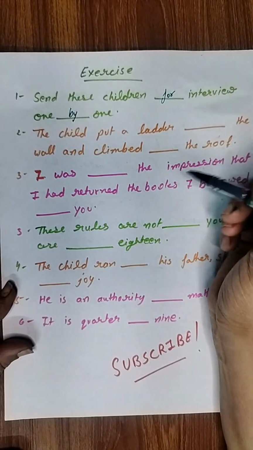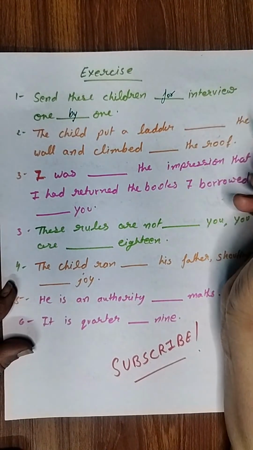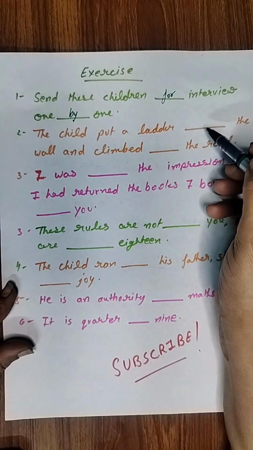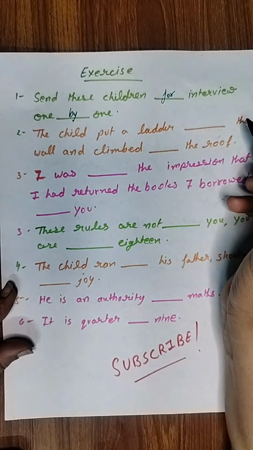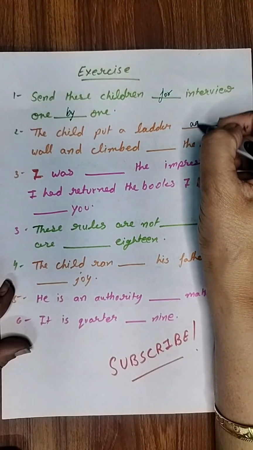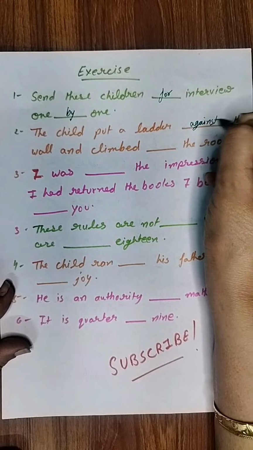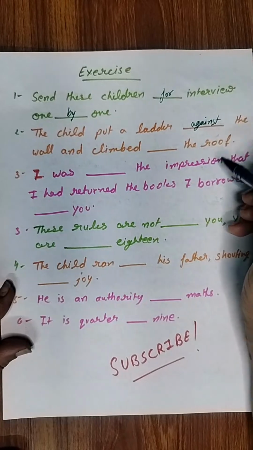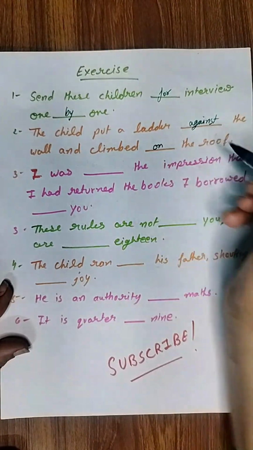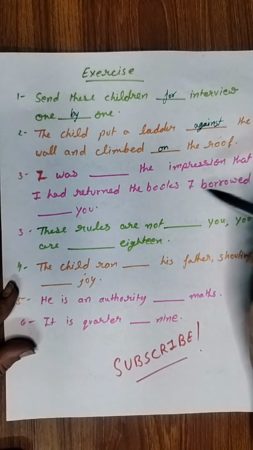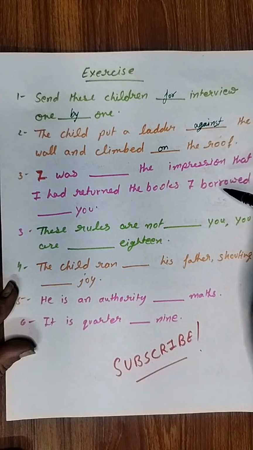Okay. Then the child put a ladder dash the wall. So this was discussed in my previous video. What should be written here? Against. The child put a ladder against the wall and climbed on the roof. Okay, then I was dash the impression. What should be written here? Which preposition? Type your answer in the chat box and subscribe to my channel.